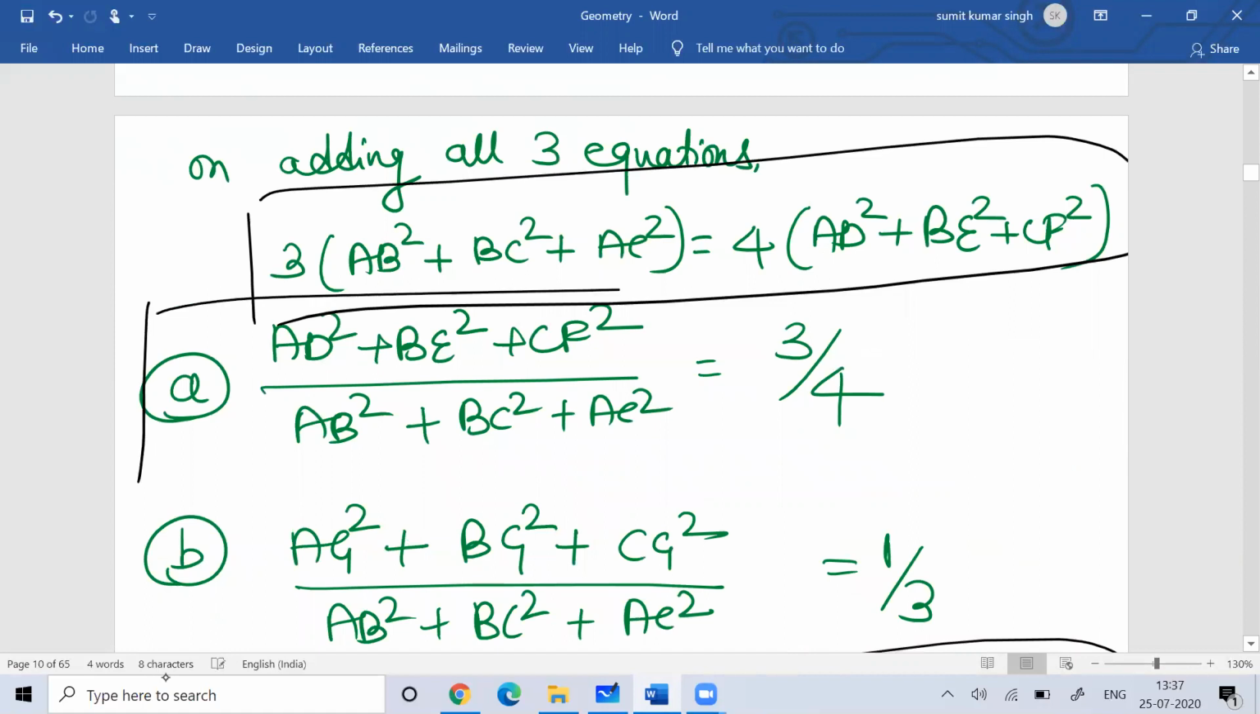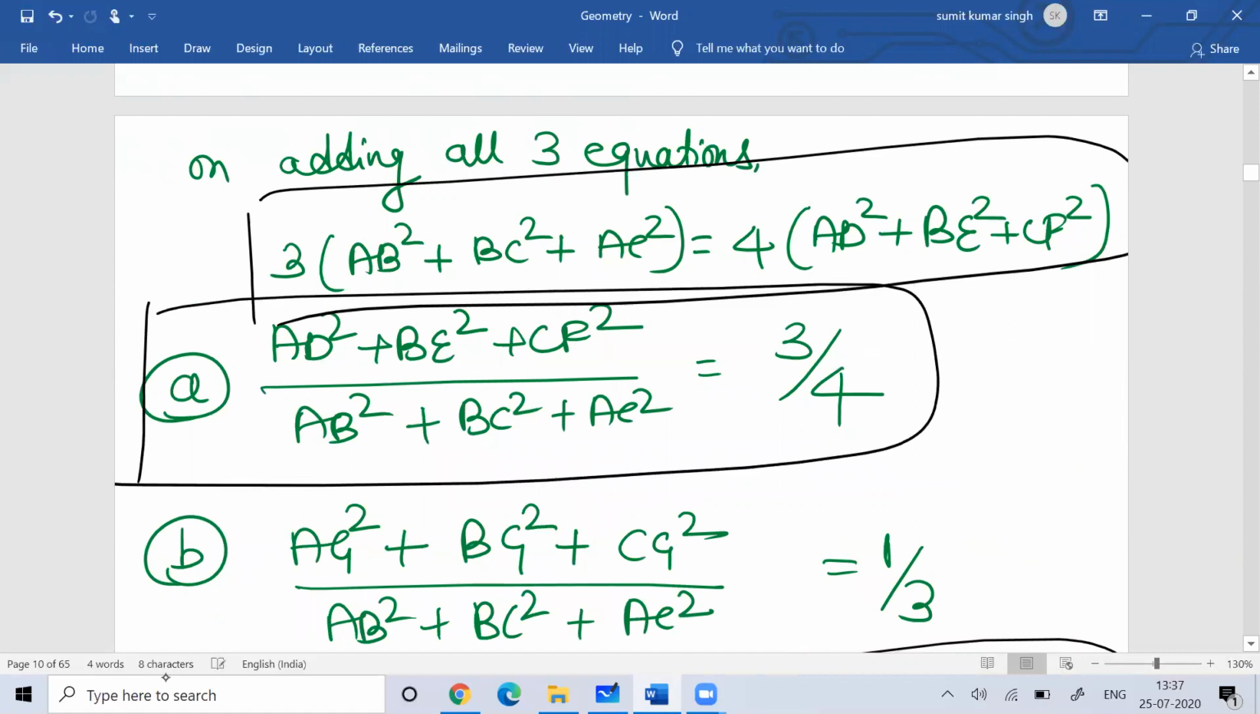If I write them in ratio, AD square plus BE square plus CF square divided by AB square plus BC square plus AC square would be equal to 3 by 4. Fine. Now, you know that the centroid divides the median in the ratio 2:1. So AG is two-third of AD.